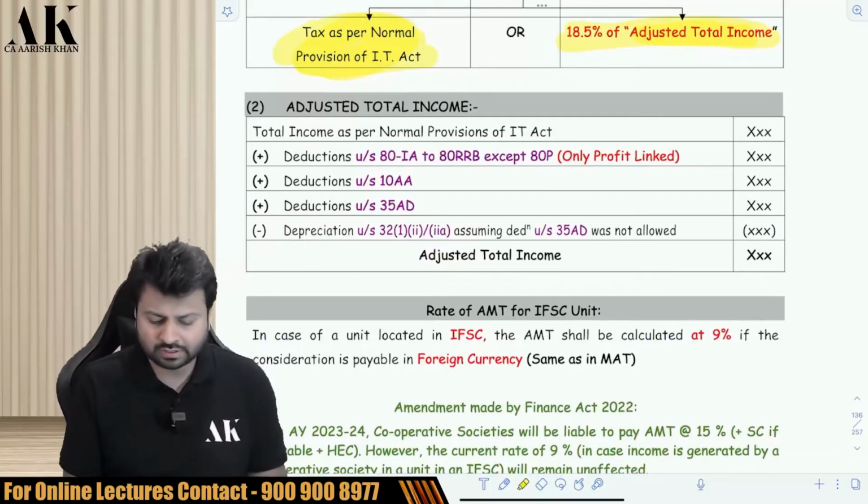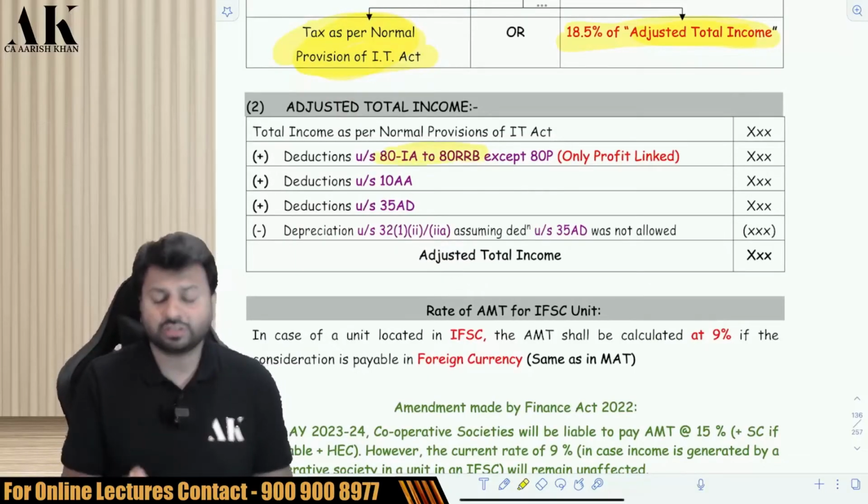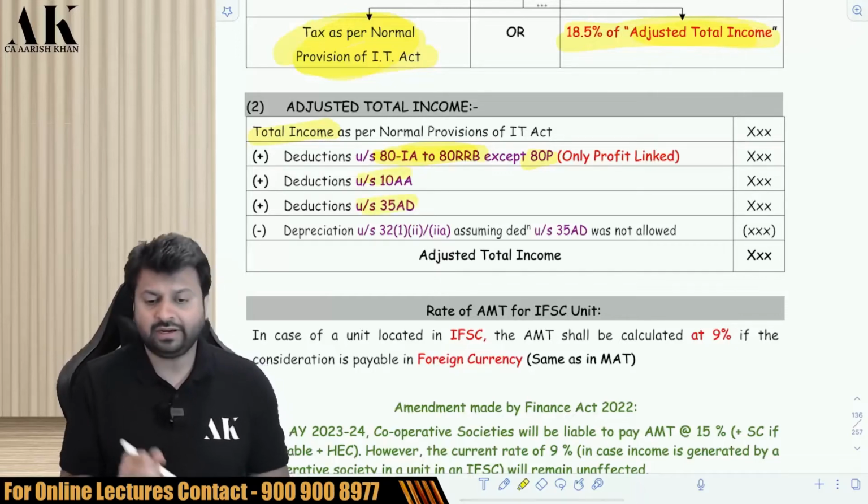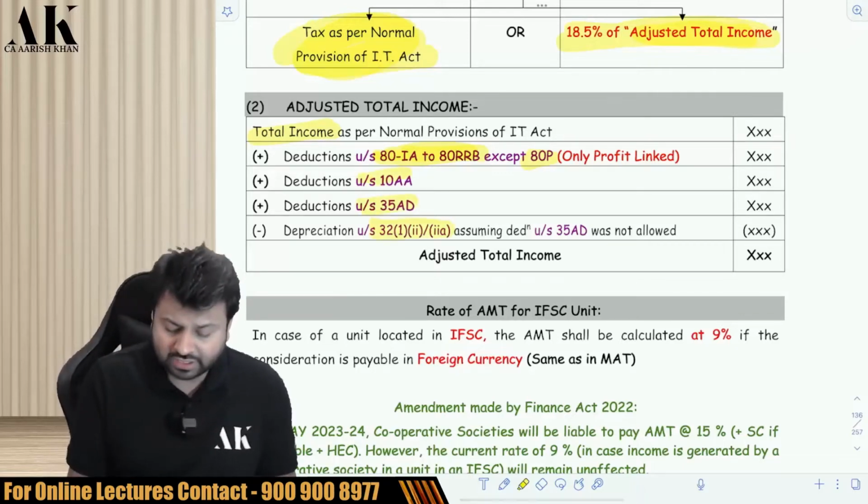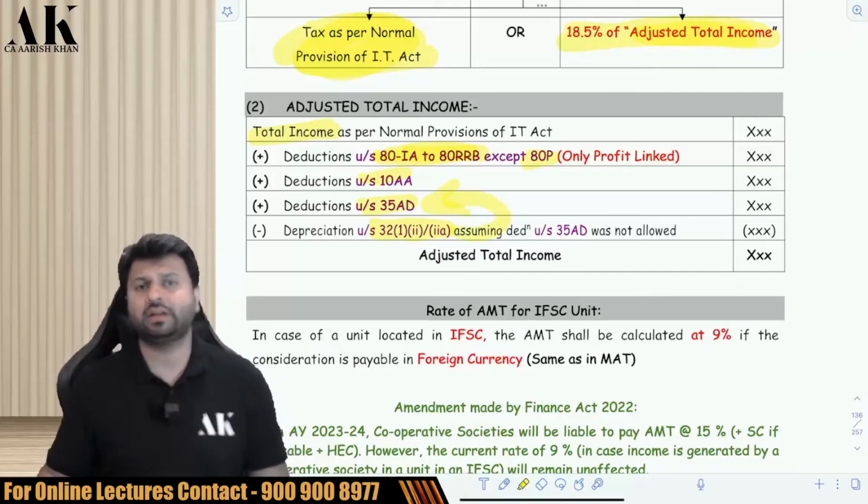So what are the 3 items? You have to add back all the profit linked deductions except ATP. Do not add back ATP. Apart from that, add back all the profit linked deductions to the total income. Then you have to add back 10AA, then you have to add back 35AD, and then you have to reduce what? The depreciation on the assets which are claimed as deduction under 35AD.